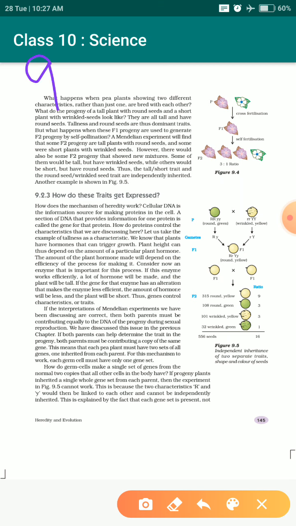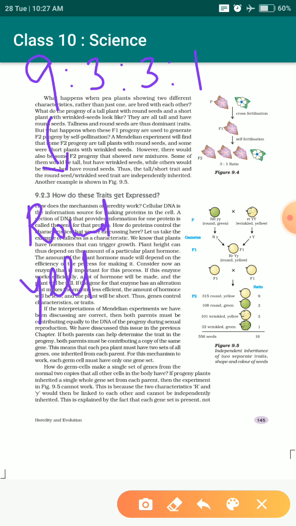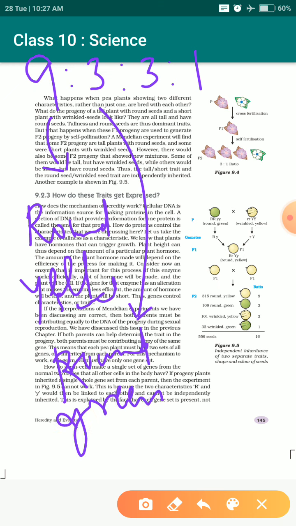He got a ratio of 9:3:3:1, where this 9 was round yellow. I hope you understood the writing. This 3 was round green seed. These all were seeds actually.